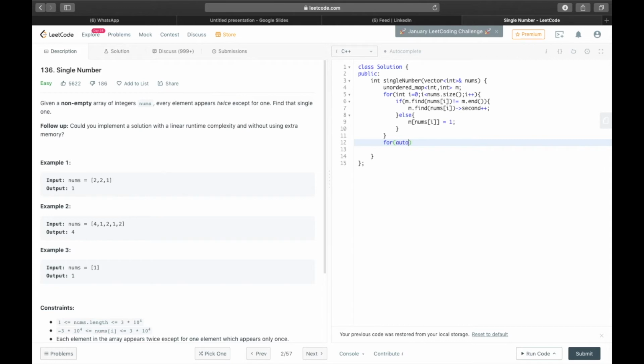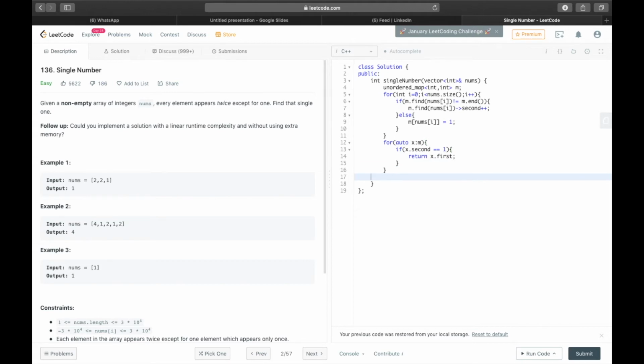So if x.second, sorry, equal to 1, that is the frequency of that element is equal to 1, we will return. So the map will store basically the element and its frequency. So second is nothing but I'm checking the frequency whether it is 1 or not. If it is 1, then I'm returning the element.